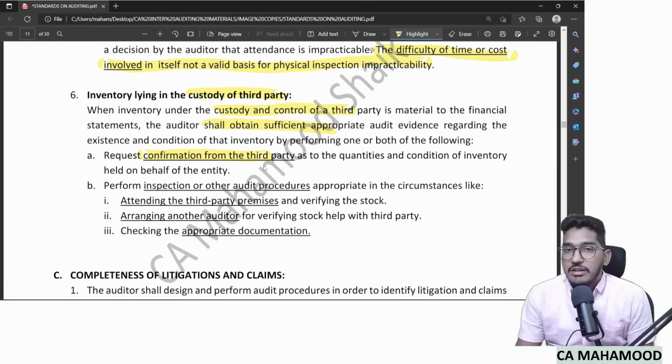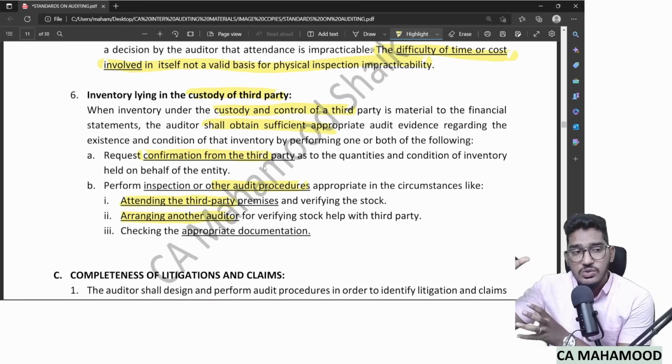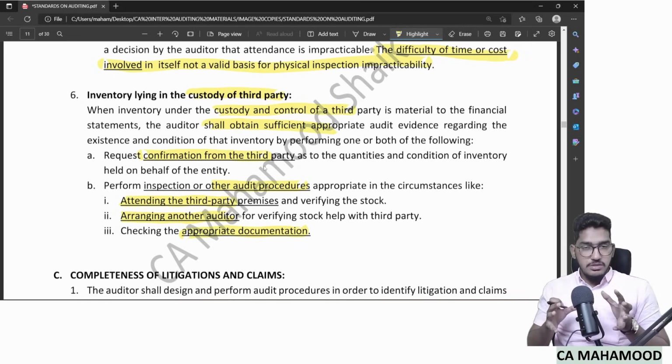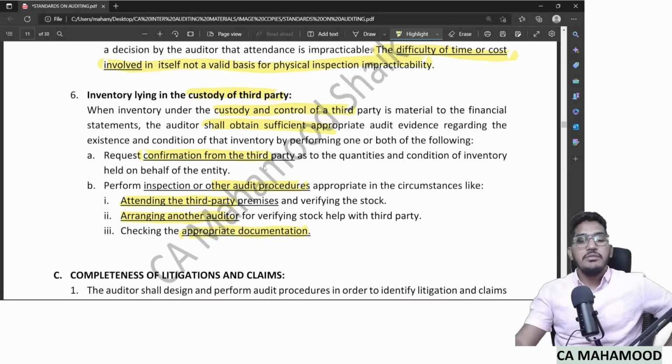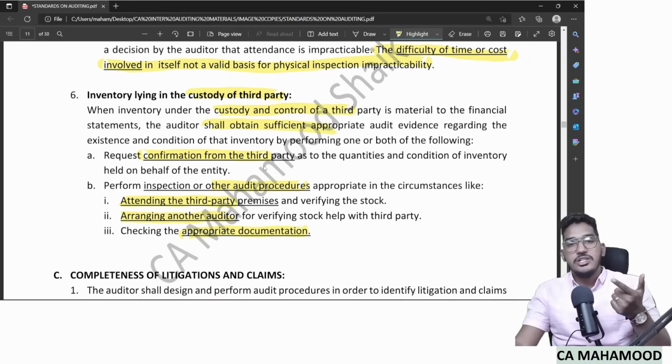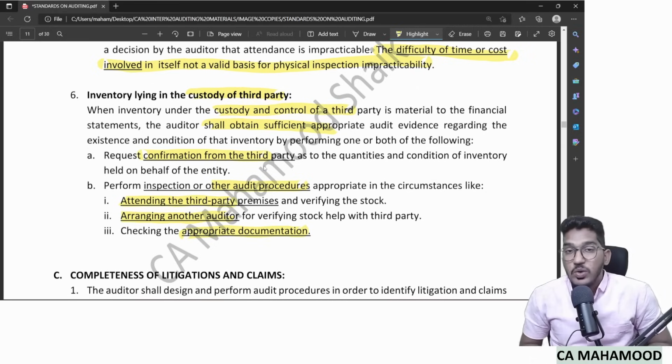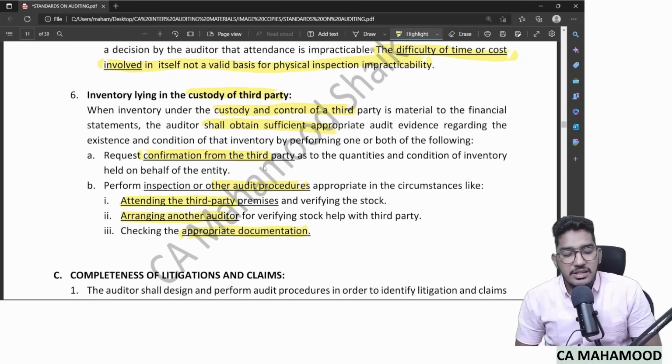If you find that external confirmation is not giving you complete evidence, then you perform other procedures also. Like, if possible, go and attend that consignee's premises also. Or if possible, try to arrange another auditor. If you know any person there at the consignee's location, ask him to go and do the verification on your behalf, and even check appropriate documentation regarding the movement of the stock. So when the stock is lying with a third party but it is material, try to get external confirmation, and in addition, perform extra procedures also. That's all. This is what SA 501 says to obtain audit evidence regarding existence and condition of inventory.